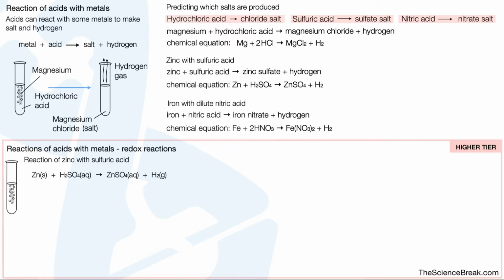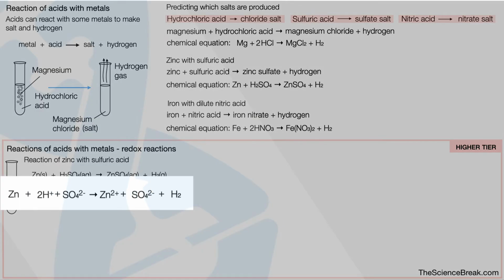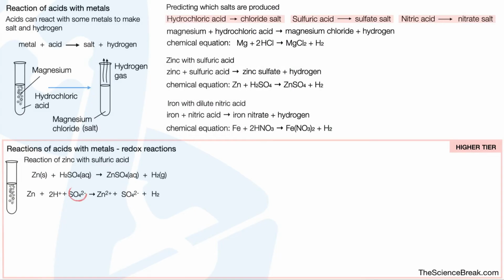So the ions, atoms or molecules that are present here are zinc atoms, hydrogen ions, sulfate ions, zinc ions, sulfate ions again, and hydrogen molecules. The sulfate ions are spectator ions because they don't change in the reaction, so we can take those out. And therefore we have our ionic equation, which is zinc plus 2H+ gives us Zn2+ plus H2. So we could take a look at our ionic equation. We've got Zn plus 2H+ gives us Zn2+ plus H2.